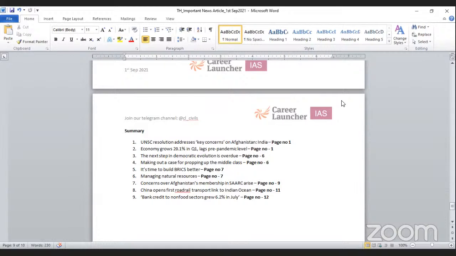So this is all for the day, and these are all such important articles which are going to help you to read today's The Hindu